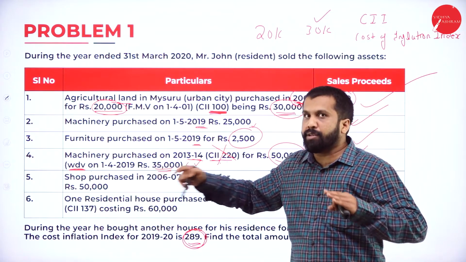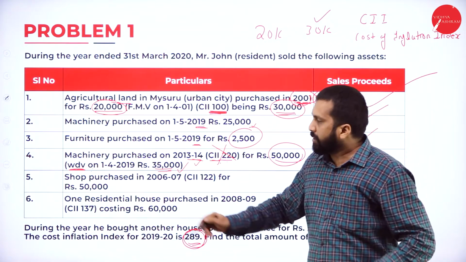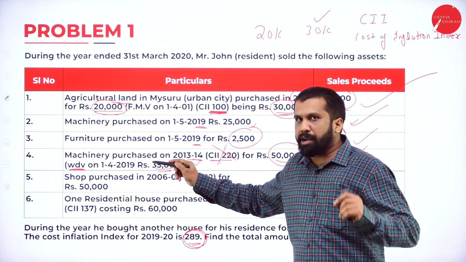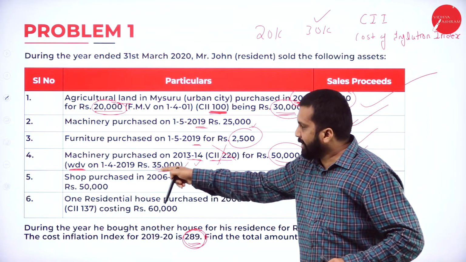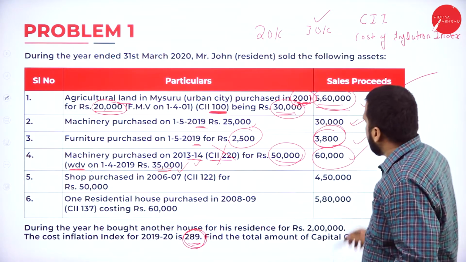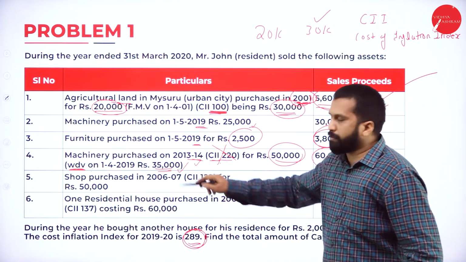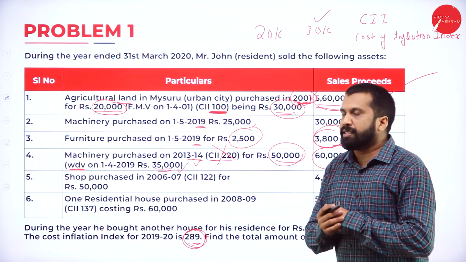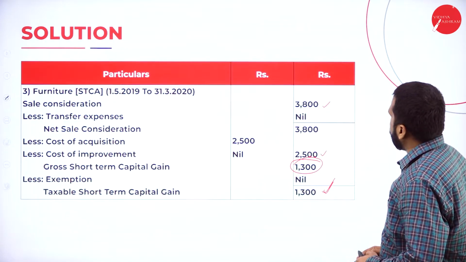If it is fair value, we go for the greater one. This is WDV value. For WDV value, we should go for the least price only. Now, 60,000 minus 35, the difference 25 will be taxable. So, we'll go for the answer.